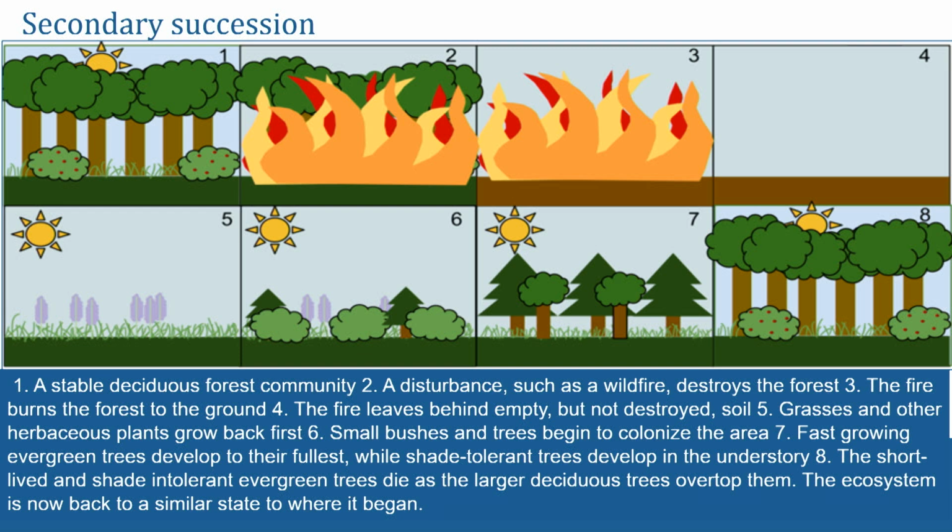These hardwood trees really take a long time to grow back. You would probably see those grasses and shrubs maybe in the first decade, the pines are going to take a little bit longer, but this whole process could be over the course of 6 or 7 or more decades, right? So this is not a very quick process, okay?